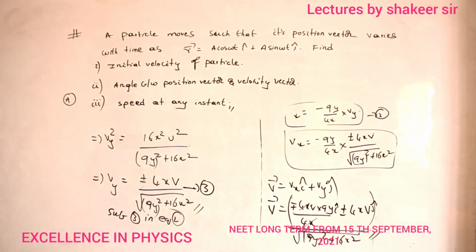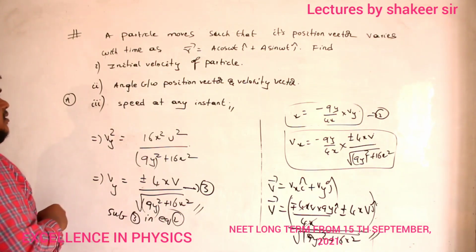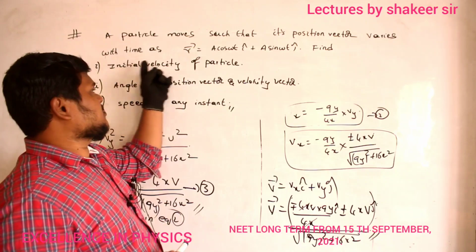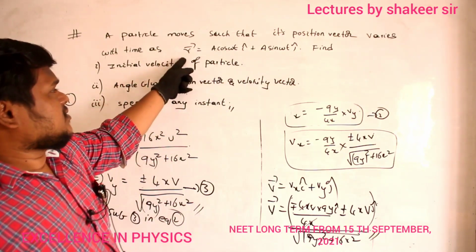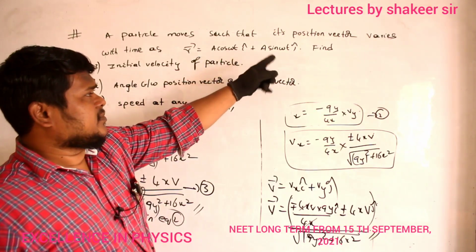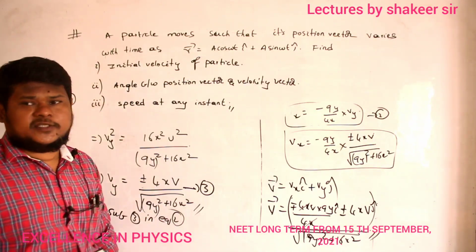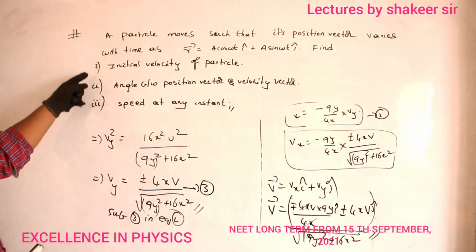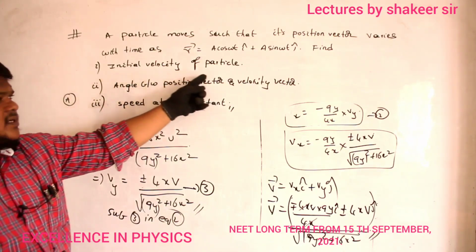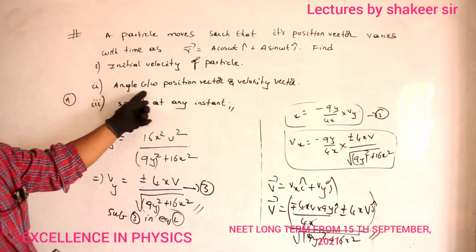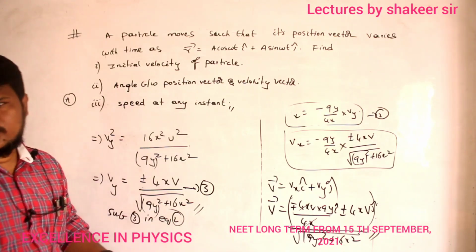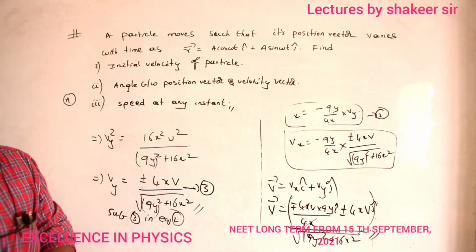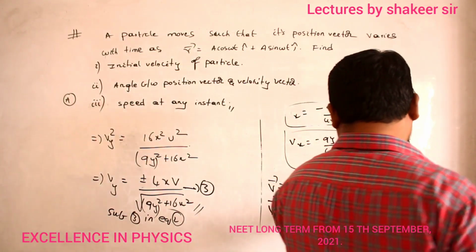So see this question. A particle moves such that its position vector varies according to this equation. R dash is equal to a cos omega t i cap plus a sin omega t j cap. Then you are supposed to find these three values. What is the initial velocity of the particle? What is the angle between position vector and velocity vector? And what is the speed of the particle at any instant of time? Clear? Come on. Think about this question.